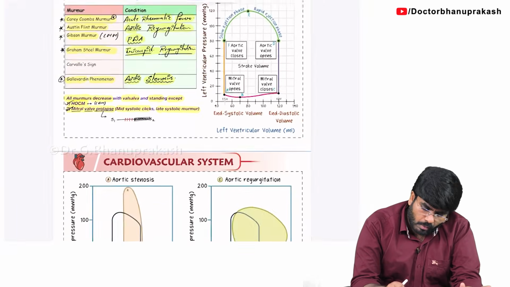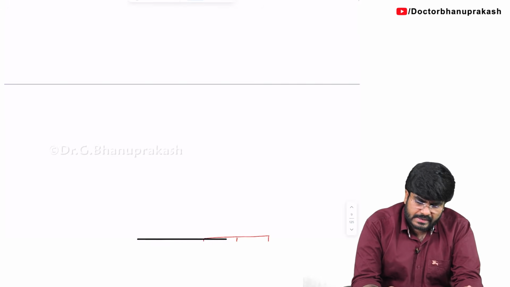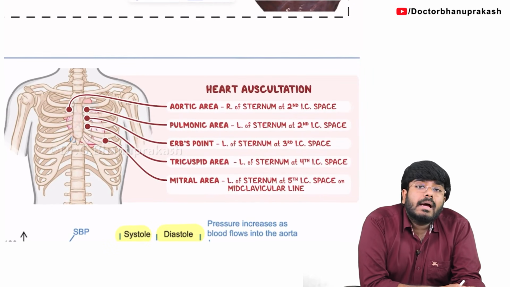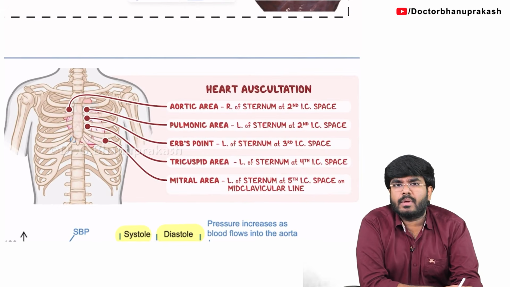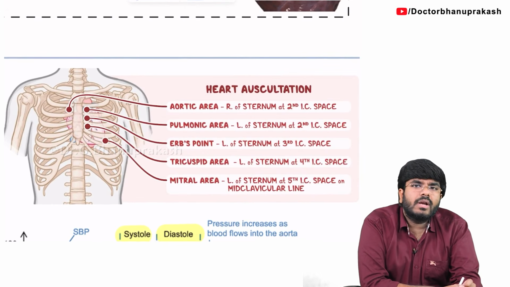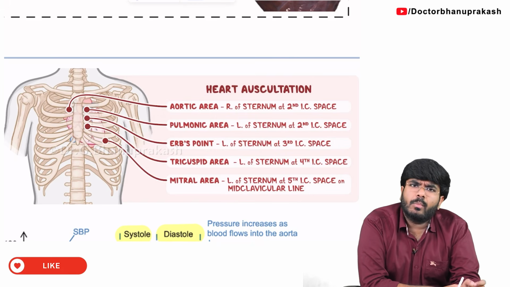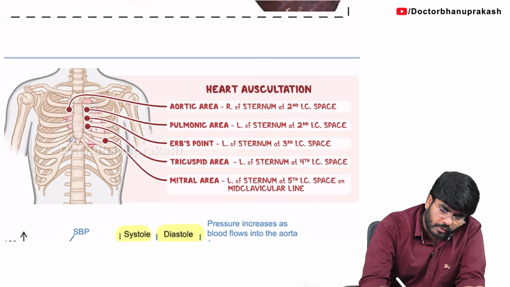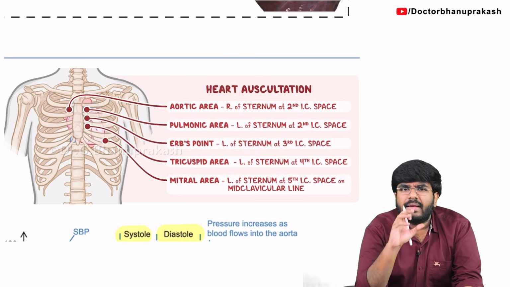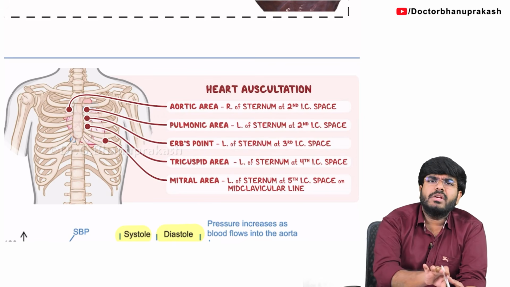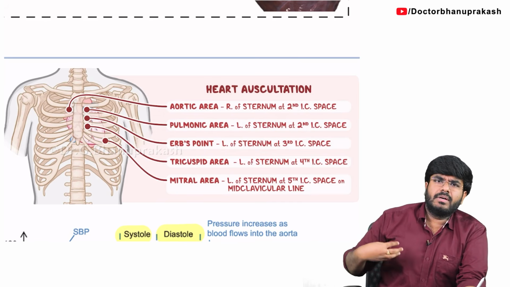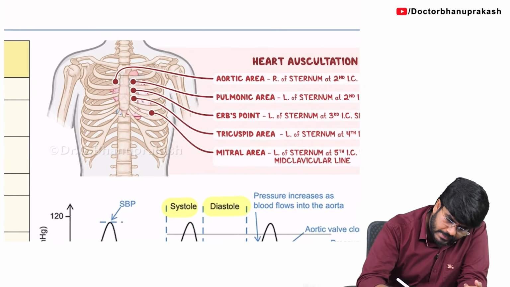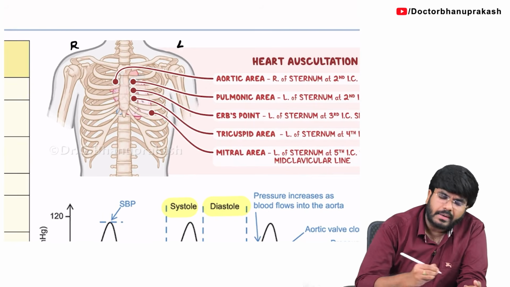Next, what else you should know in this area is the areas of auscultation. Sir, where do we see these murmurs? Where can I auscultate these murmurs? With your stethoscope, there are areas called the aortic area, mitral area, tricuspid area and pulmonic area. These are the areas where you can auscultate for these sounds. First of all, let me tell you what the normal areas are. When you are auscultating a patient, you cannot do random auscultation. You cannot keep the stethoscope here, here or somewhere. There are specific areas. This is the right side of the body and here is the left side of the body.